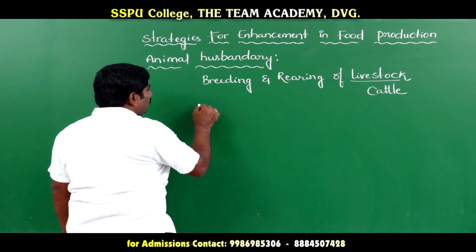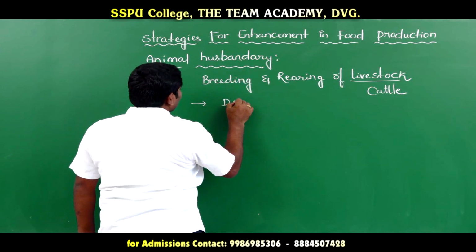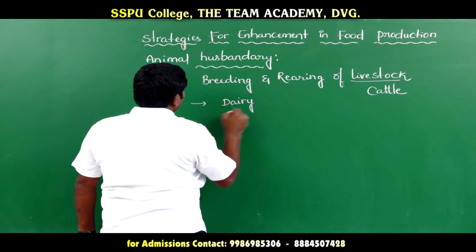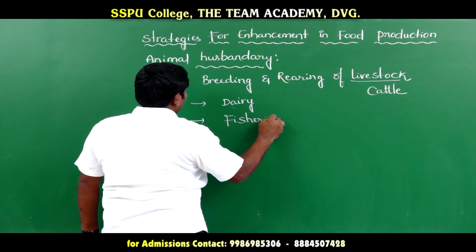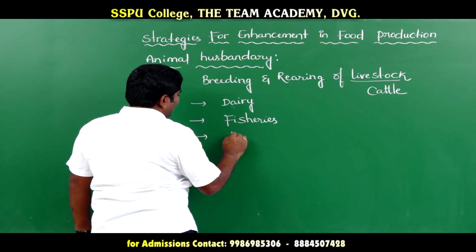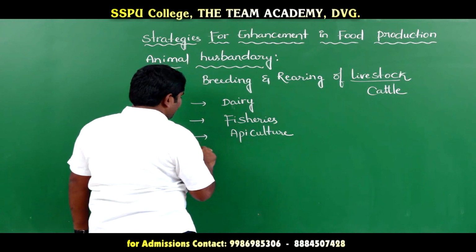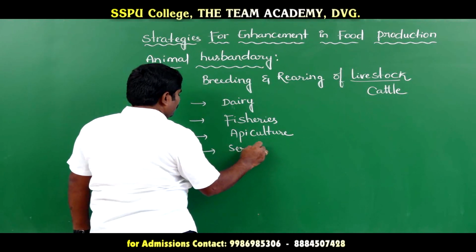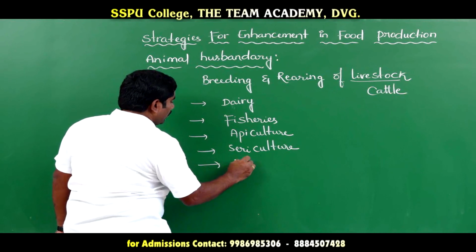In animal husbandry, what are the things that come? Dairy farm management, and next fisheries, and next apiculture, next sericulture, poultry, all these things.